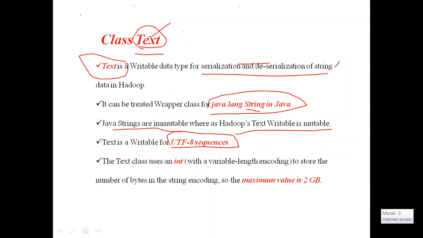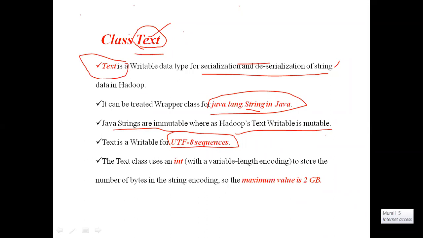The last point is that the Text class uses an int to store the number of bytes in the string encoding. How many bytes it is storing in the Text class will be in the form of an integer number. Nothing but the length of the Text class data will be an integer number. That is the meaning of this.